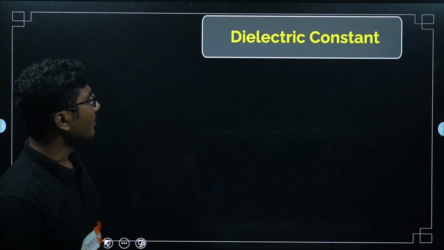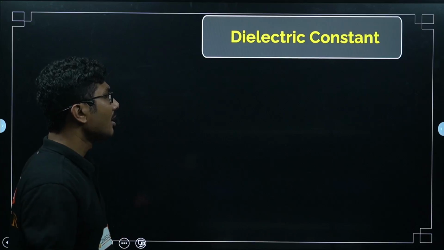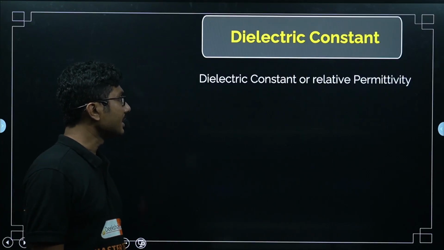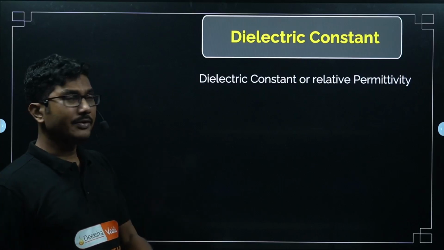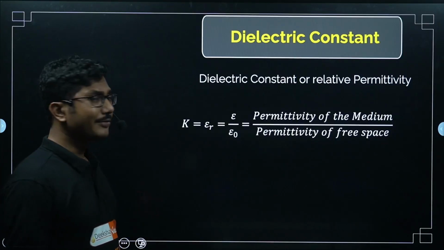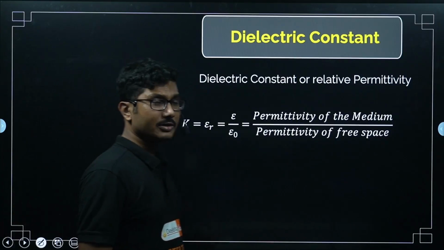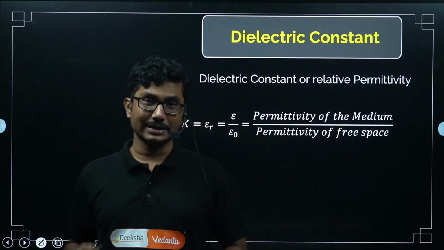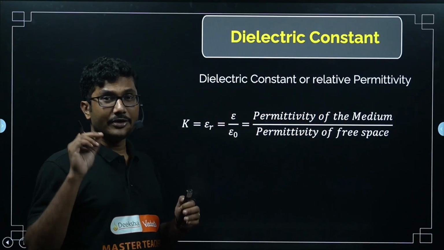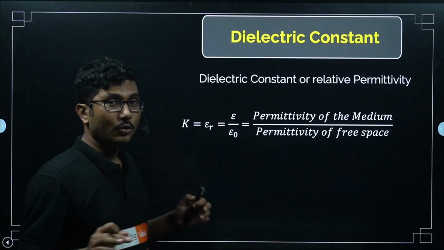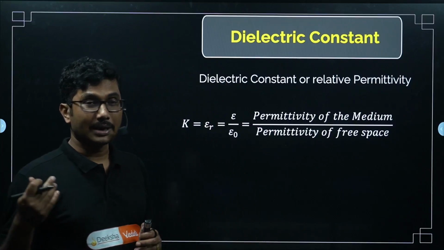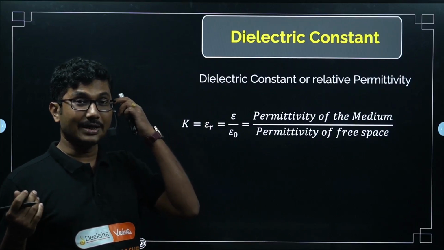Okay. Now, dielectric constant, let's move on. We have completed everything about electric potential and electric energy. Now, dielectric constant is the relative permittivity. Relative permittivity is the most important in the dielectric constant part. Apart from the concept of dielectric that we have already discussed in detail, the videos are already there. You can go and check electrostatic potential and capacitance chapter, video number 3, where we have discussed everything in detail.